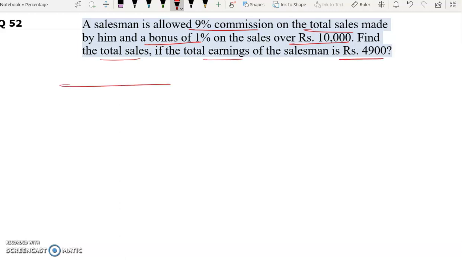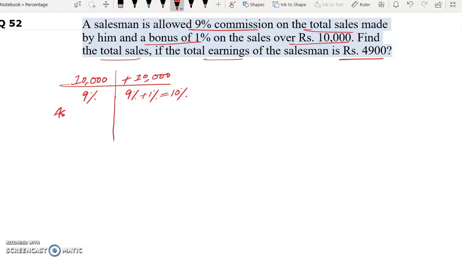So in this question, the salesman is allowed 9% commission on the total sales. So till 10,000 sales, he is getting 9% commission, and above rupees 10,000 sales, he gets 1% bonus. So 9% plus 1% bonus is equal to 10%.